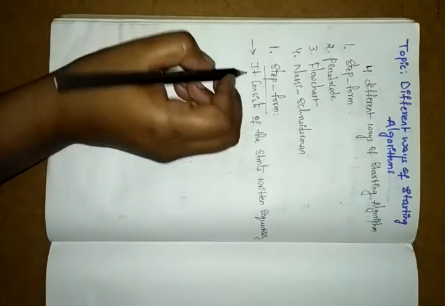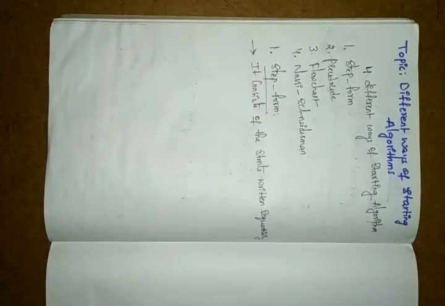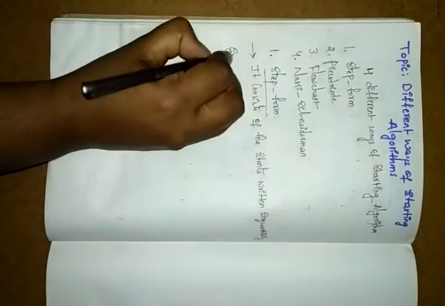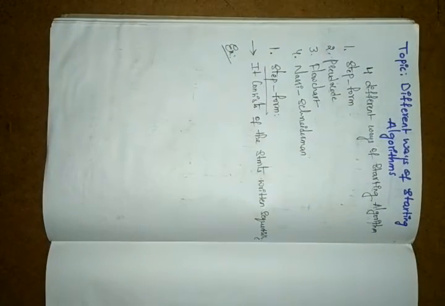For example, normally we write the step form algorithm in step-by-step format.